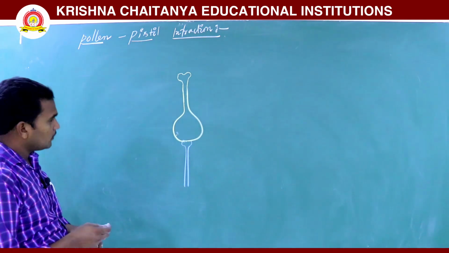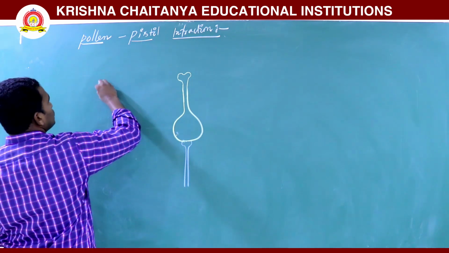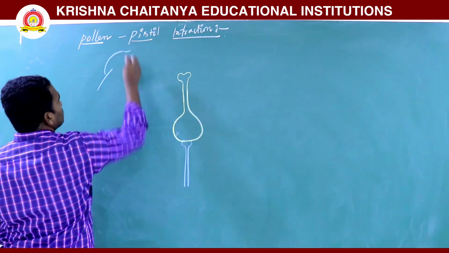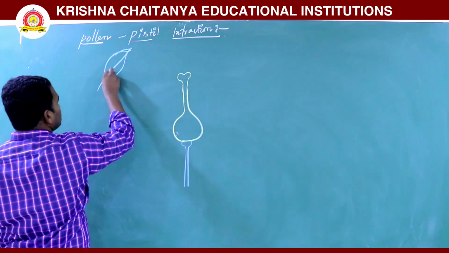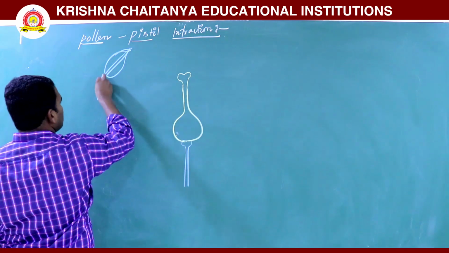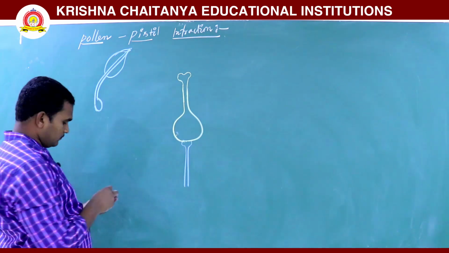So this is the transfer of pollen grains from anther to stigma. This is the anther.